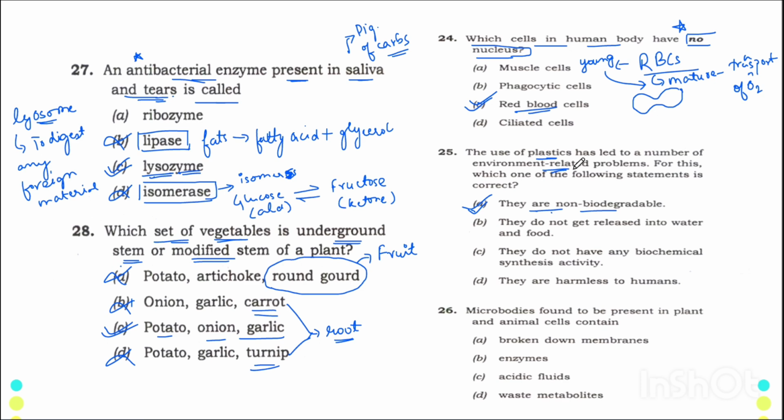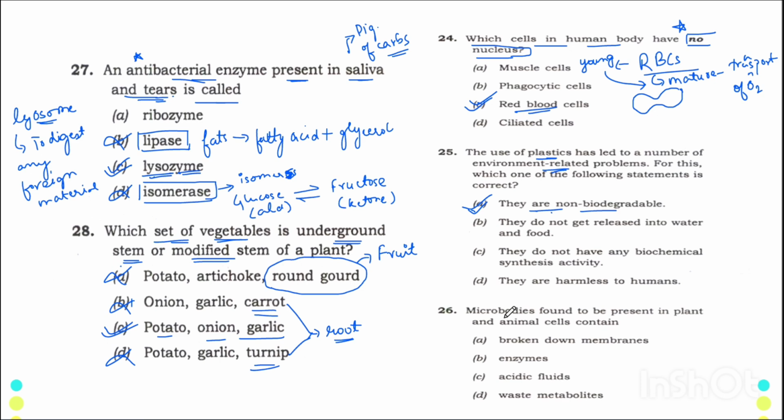If they get accumulated, they also lead to land related pollution, soil pollution, and land pollution. So, so many environment problems are related to plastics. Why? Because they are non biodegradable and they cannot be decomposed by the decomposers. So, the answer to this is option number A.